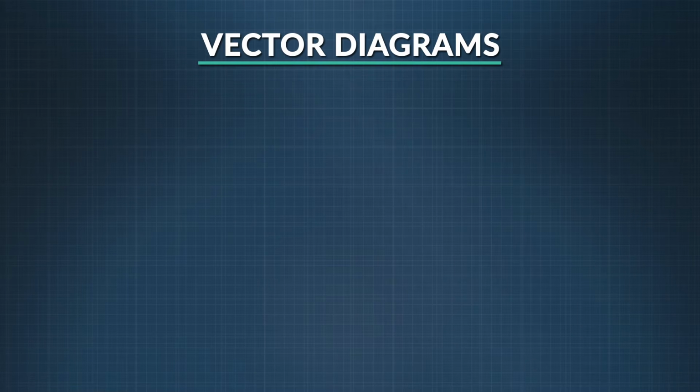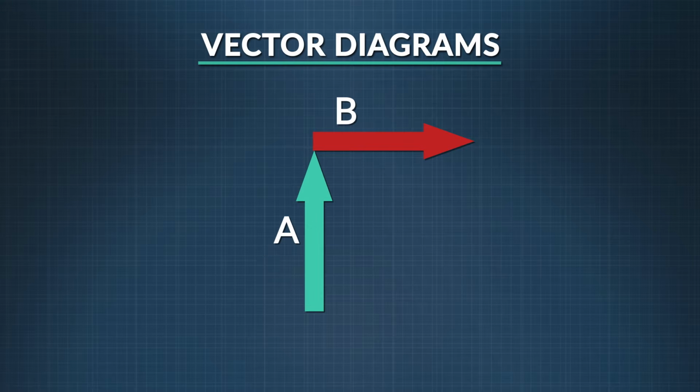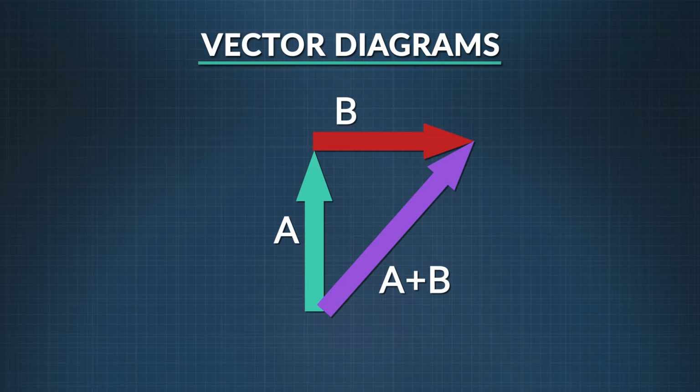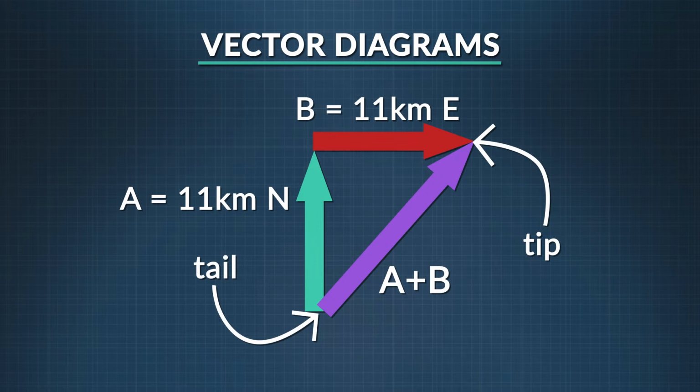The easiest way to add vectors is with a diagram. And what that will tell us is how far and in what direction our object is going. Vector diagrams are shown as lines with an arrow showing direction, like this. We can add any two vectors, A and B, by placing the tail of B so that it meets the tip of A. The sum, A plus B, is the vector from the tail of A to the tip of B. Here, A is 11 kilometers north, and B is 11 kilometers east. See, here's the tail, and here's the tip.